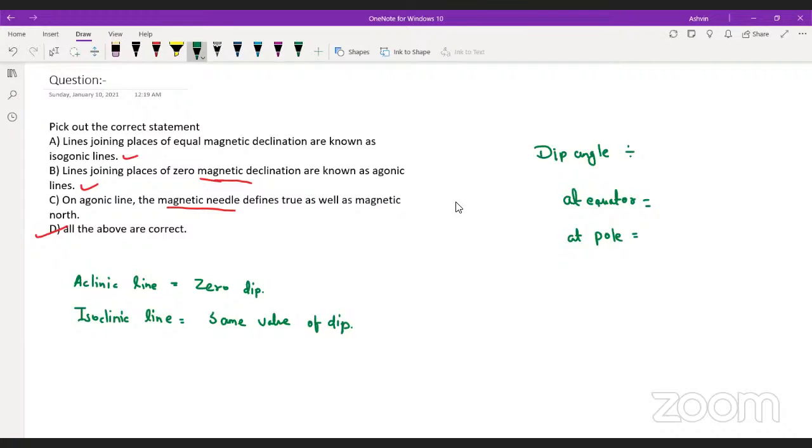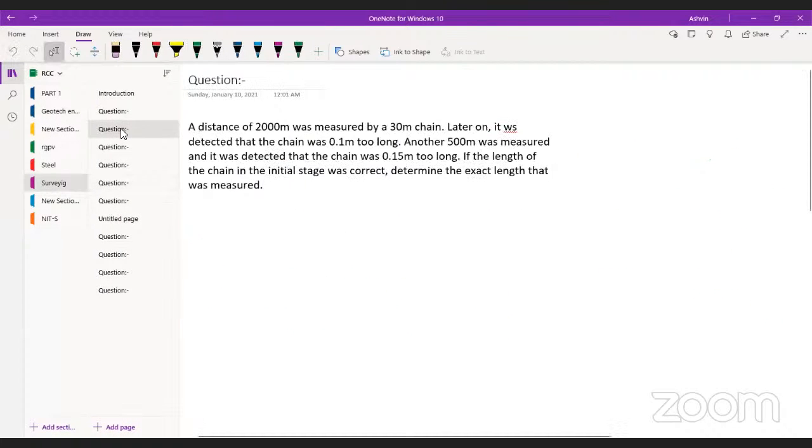Yes, Gaurav, right answer. At the equator, 0. At the poles, 90 degrees. At any other position, it lies between 0 to 90 degrees. Very good. All the answers are correct. Now let's move forward and go for the linear measurement.